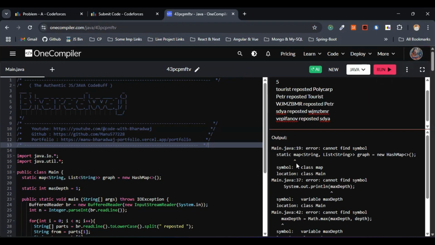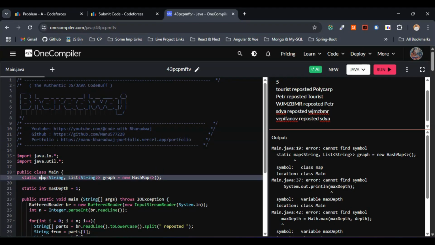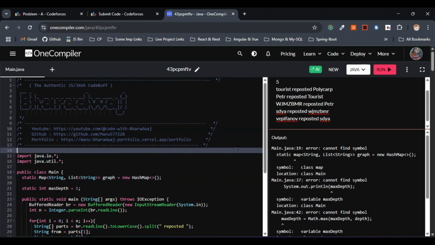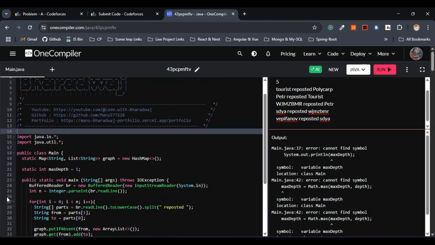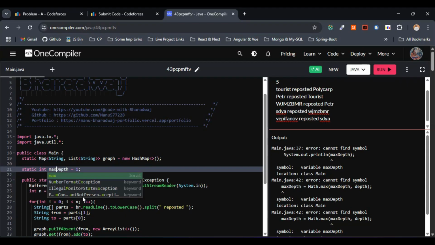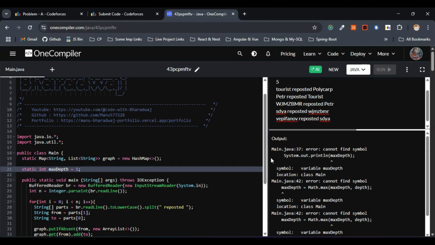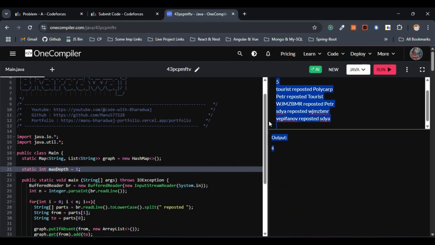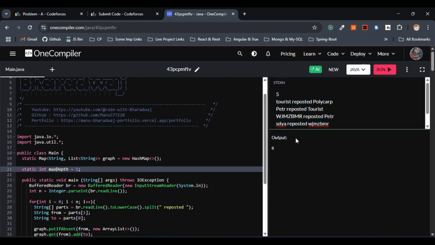We have the static map class, so we have to go with a capital M here, I guess. Let me make this one capital M and run this one. Now this error has to go. Cannot find the symbol: max depth. Oh, I have misspelled it at line number 21. This has to be max depth. Let me run this one. Yeah, now we are getting the output 6, the correct output.